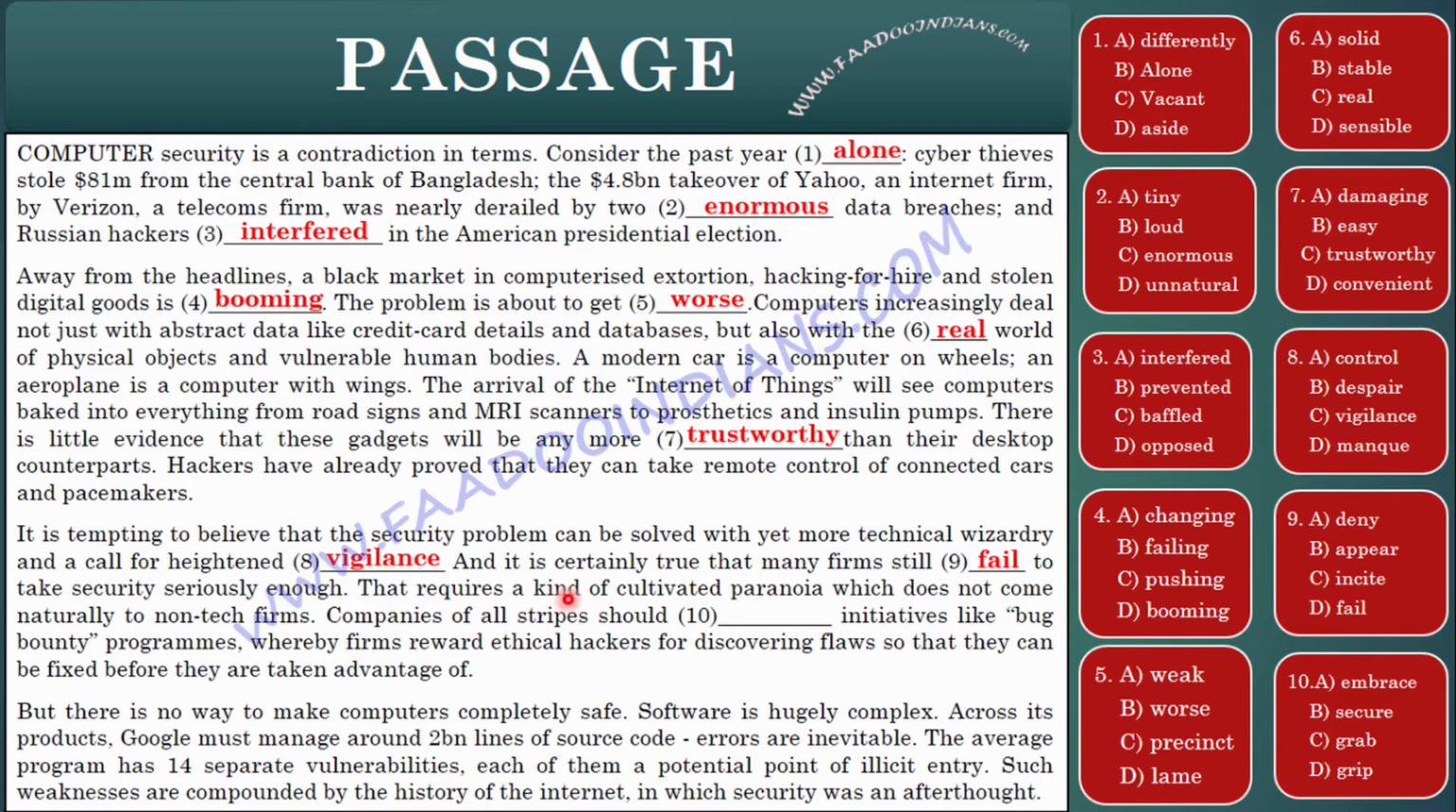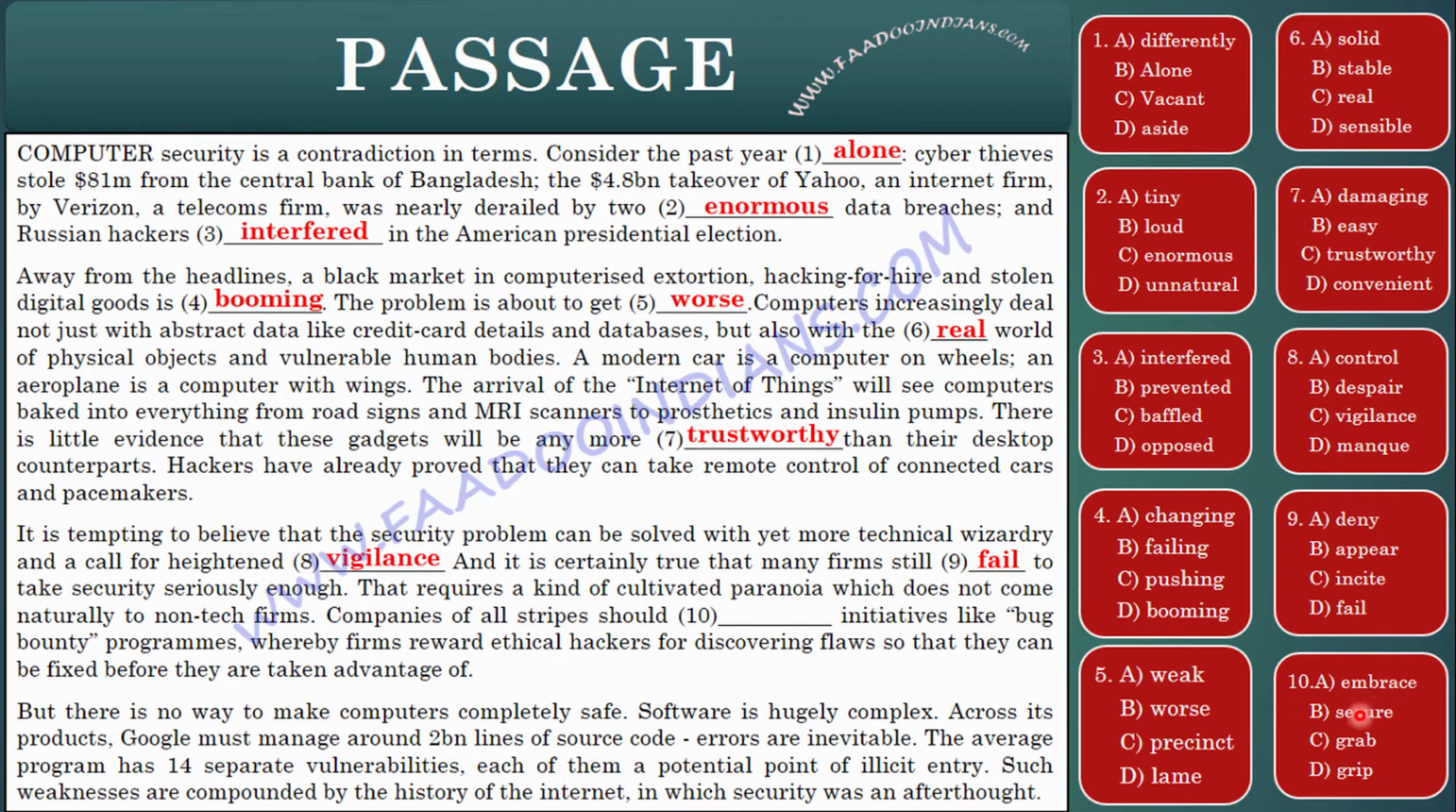Now that requires a kind of cultivated paranoia. Paranoia is madness or insanity, which does not come naturally to non-tech firms. Well, it is true. Non-tech firms are not that fond of these technological things, whereas it comes naturally to tech firms like IT firms, computer related firms. So companies of all stripes, meaning category. So companies of all categories should dash initiatives. It must be something like take or so.